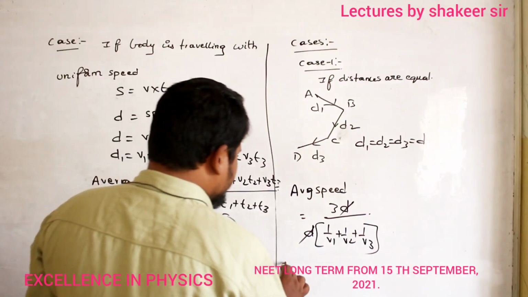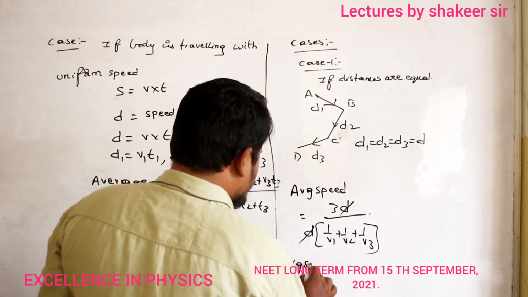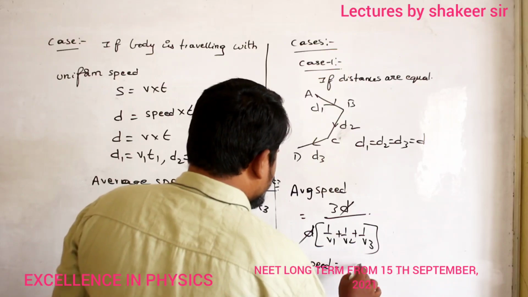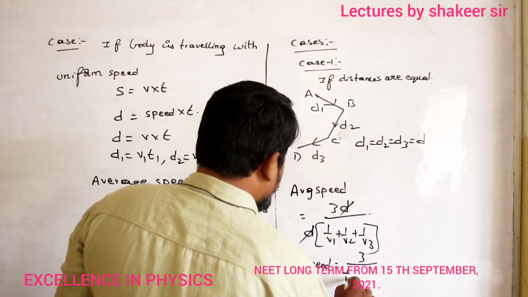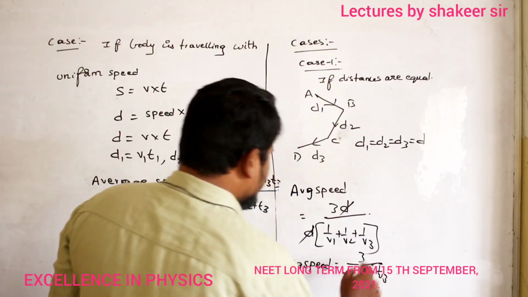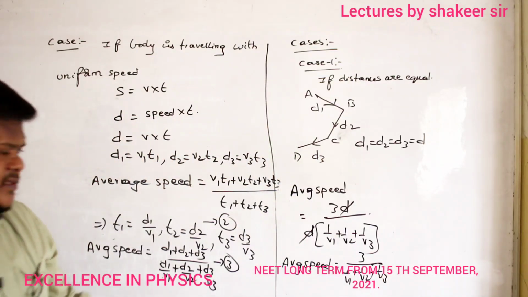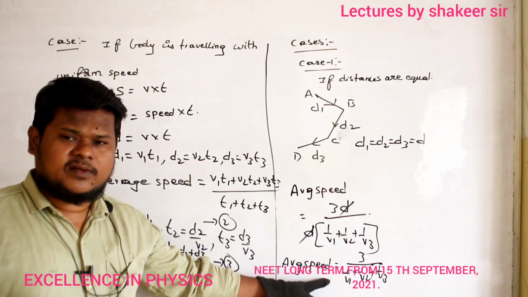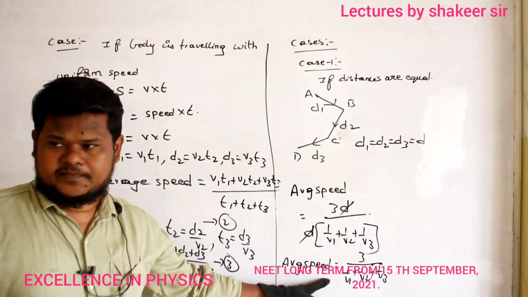So therefore what is the equation I got? Average speed is equal to 3 divided by 1 by V1 plus 1 by V2 plus 1 by V3. So this is the equation which I got. And this is the equation for how many intervals? 3 intervals. That's all.